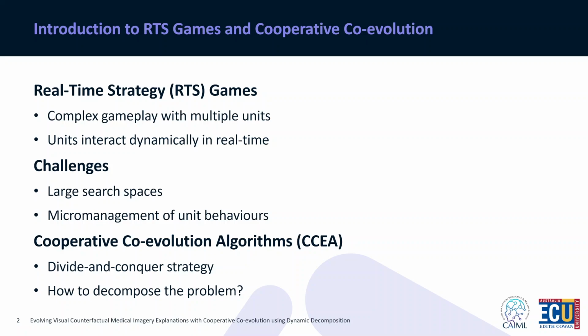A challenge is to determine how to partition different aspects involved in solving the overall problem into subcomponents, where these subcomponents are evaluated based on their interactions. One particular approach could be to evolve a behavior controller for all units of the same type in the same population, or another could be to evolve individual behavior controllers for all units in their own respective populations. A downside to the former is that this approach may not allow enough behavioral specialization to solve the problem, while the latter can facilitate a great level of behavior specialization, but may not scale well with the introduction of more units.